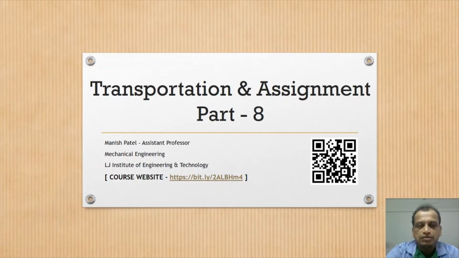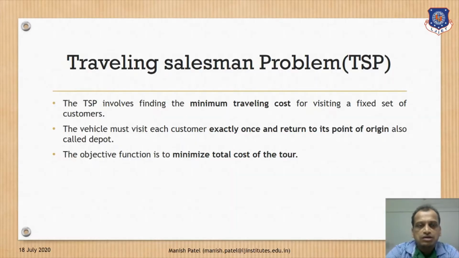Welcome friends, welcome to this final series of the transportation and assignment chapter, part 8, in which we are going to discuss the traveling salesman problem. This is a special category of problem in transportation, and until now, for very complex transportation problems, it remains unsolved. If the complexity grows, it is very hard to solve this kind of problem, but for relatively smaller problems we can easily use some algorithms to tackle it.